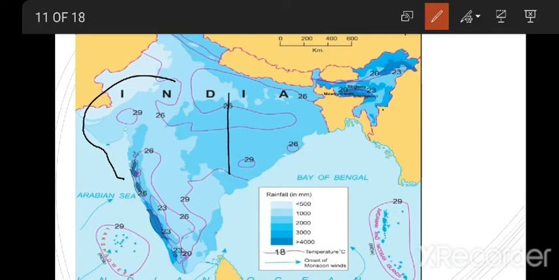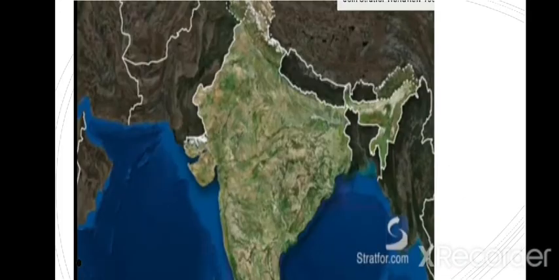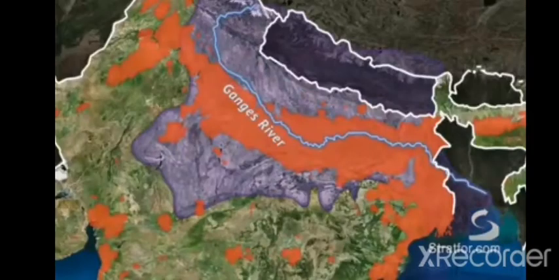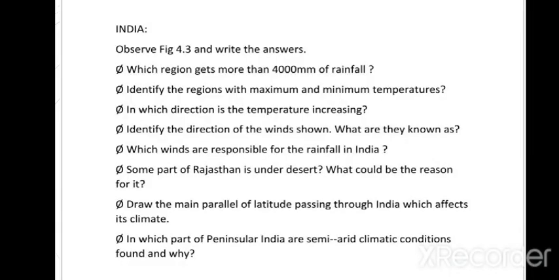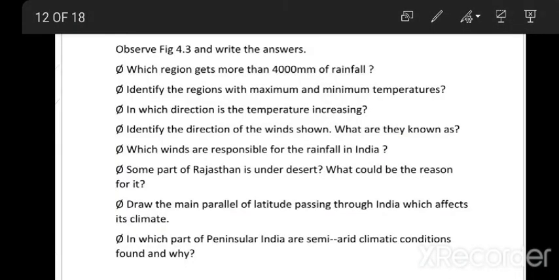It is not showing here because, so sorry. 20 degree north here.